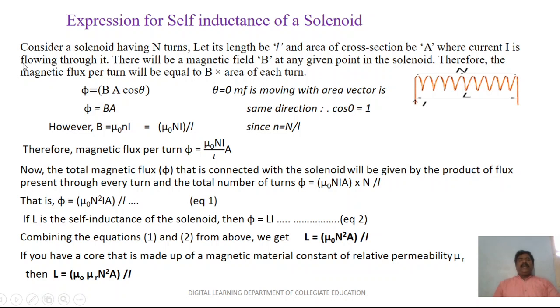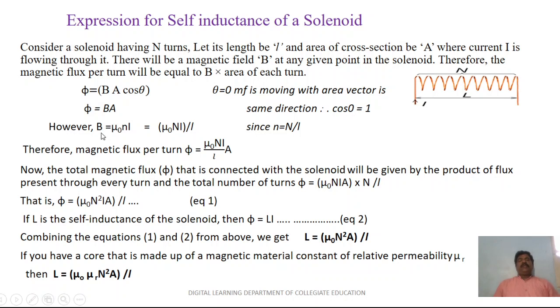Therefore, the magnetic flux per turn will be equal to B into the area of each turn. Phi is equal to B A cos theta. But when you see the coil, the area vector and the magnetic field will always be in the same direction. So theta will become 0, cos 0 will become 1, so that phi is equal to B into A.